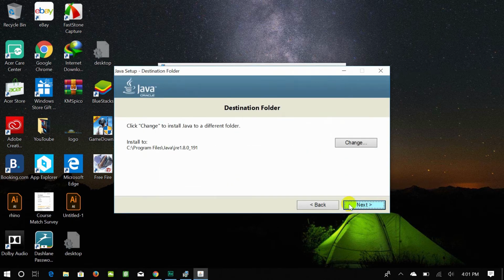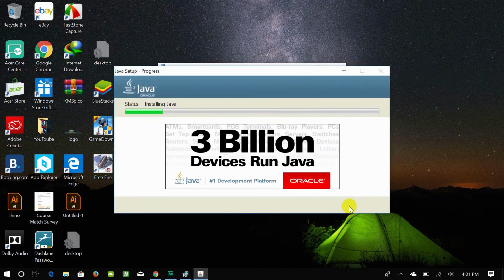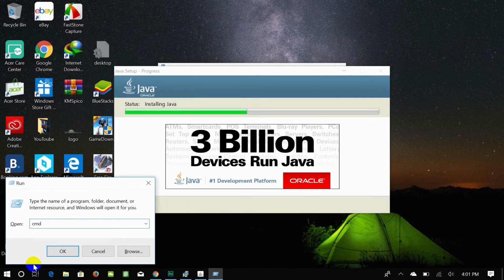Click OK. Click next. In the meantime, let's open command prompt. Press Windows plus R key, type CMD, click enter.